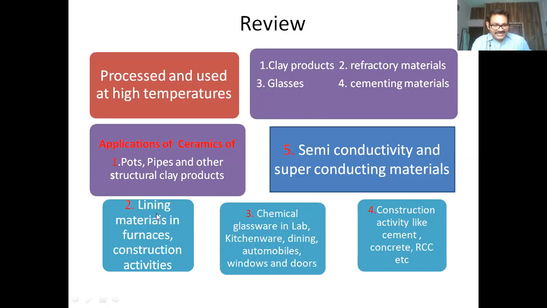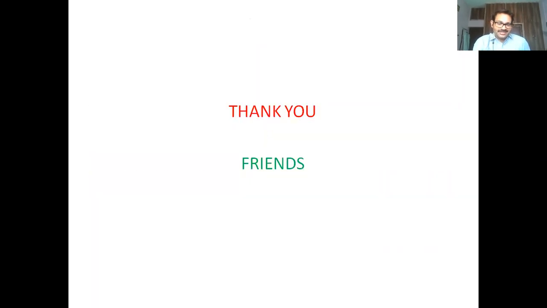Refractory materials serve as lining materials in furnaces and in construction activities in industrial processes. Glassware is used in laboratories, kitchenware, dining, automobiles, and as windows and doors. And cementing materials are used in construction activities like cement, concrete, or reinforced cement concrete, etc. So this is all about setting and hardening, refractory materials, and applications of ceramics.